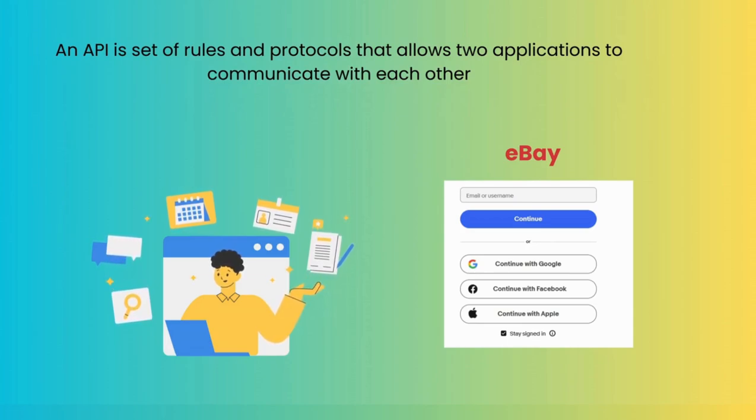Now when I am trying with the Google account, how will eBay understand whether this account exists or not? How can eBay communicate with Google or with Facebook? That is called the application programming interface. With that, these two applications can communicate with each other. Let's understand it in more detail.